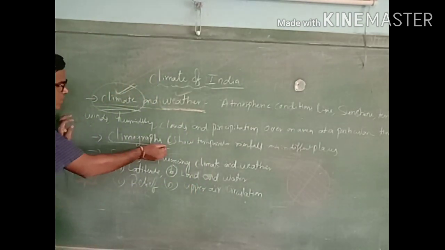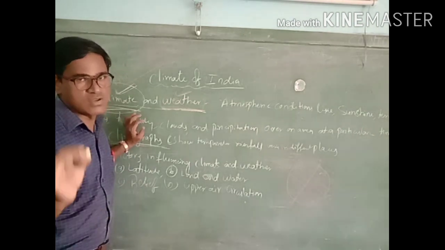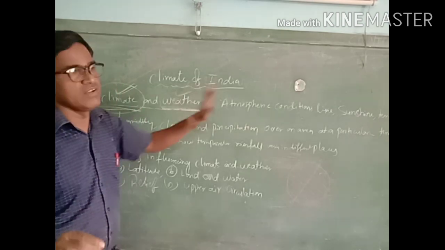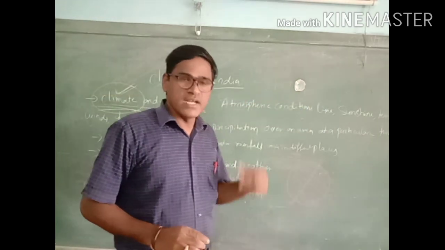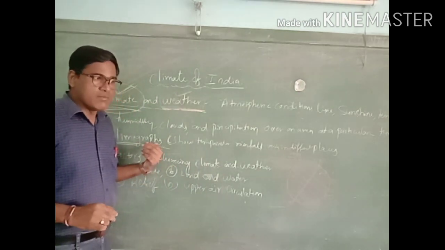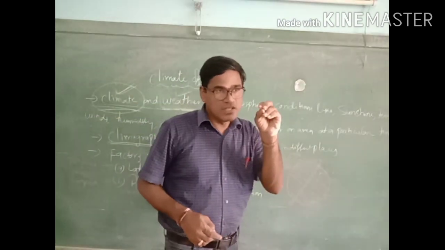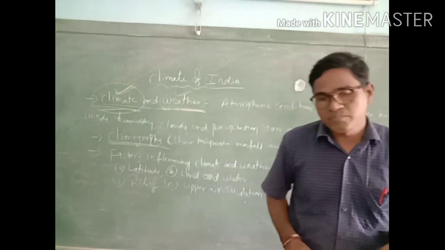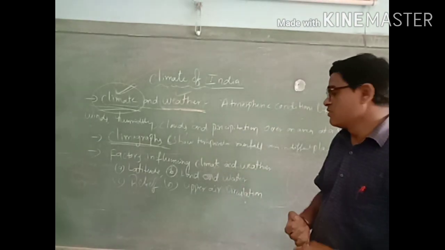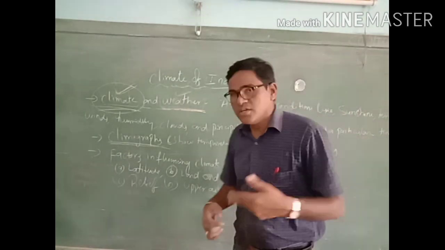Climograph is nothing but a graph that gives the information to know the weather condition, climate condition, how the temperature is, how much rainfall, how much humidity.